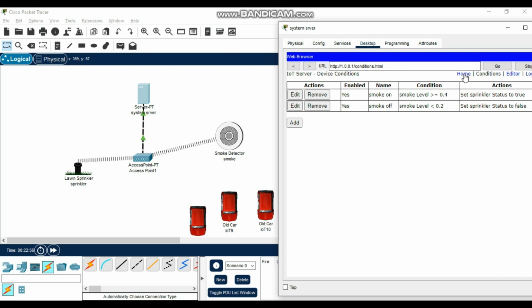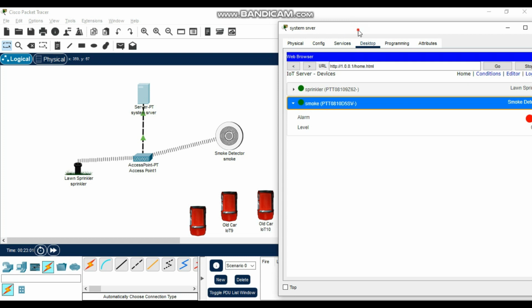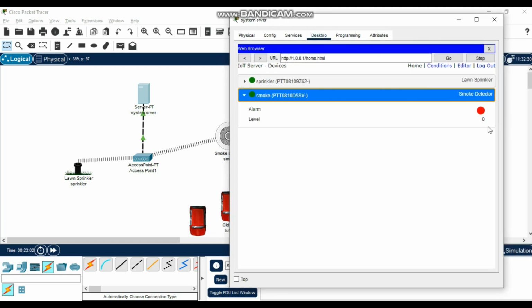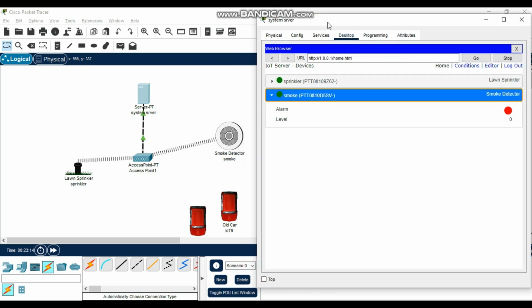So we come back home. At this time you can see it is 0, right? Perfect. So let's try to observe. If you click Alt to see smoke, Alt. So here it is 0, and the sprinkler is not pouring its water. So Alt.